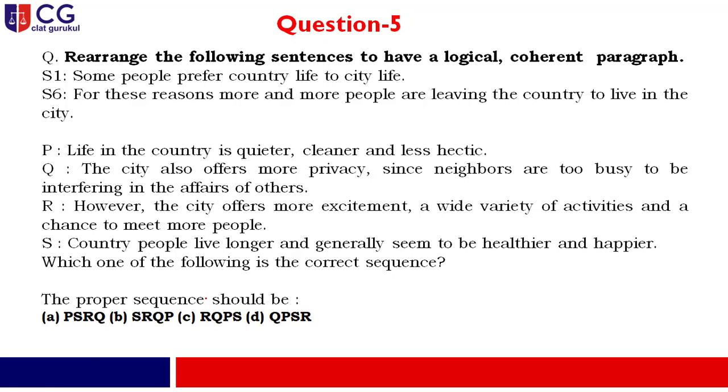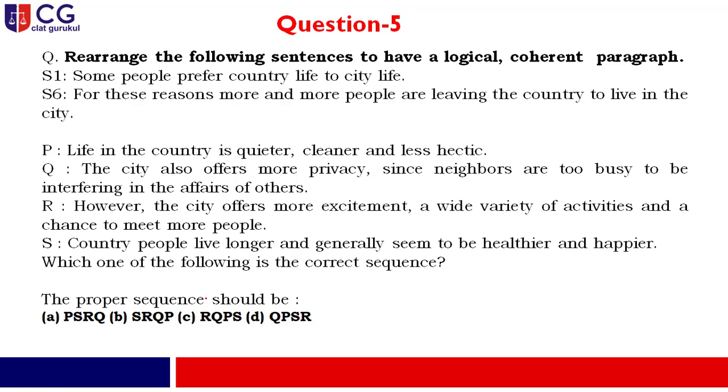My dear friend, let us move to question number 5. The beginning one and the ending one, two different sentences are given over there. Let's start with the beginning one. Some people prefer country life to city life. Now, if you go through the options like PQRS, you will find that it's a clear-cut comparison between country life and city life. Now, let us start with option P. As it has been mentioned already in S1, the beginning one, some people prefer country life to city life. So the dominant factor is country life because preference is over there.